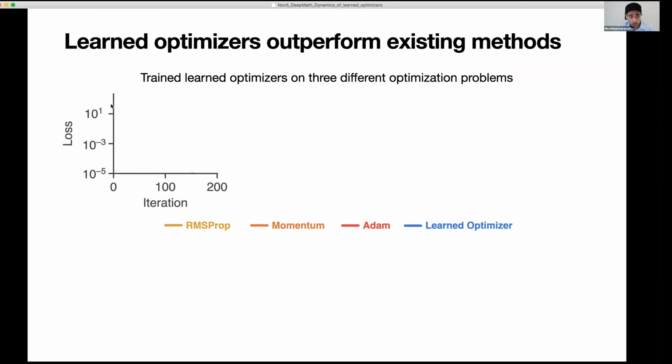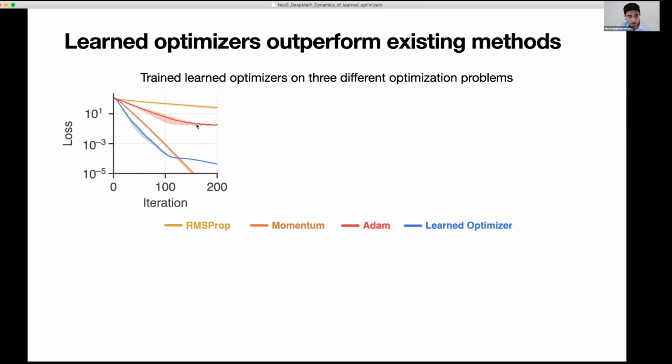And so what I'm showing here is the performance as a training curve. So here I'm showing the loss on the y-axis, and I'm going to plot that against the iteration or step. And I'm going to do that for 3 different baseline optimizers, RMSprop, momentum, and Adam, as well as a learned optimizer.